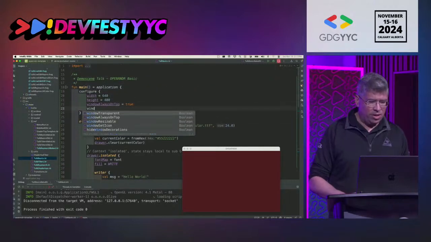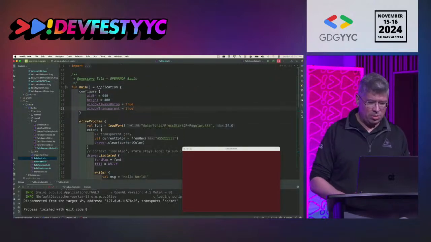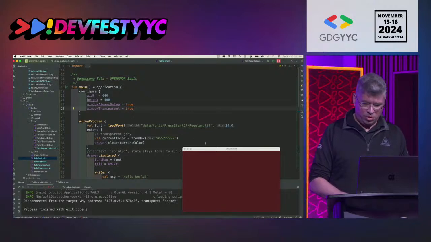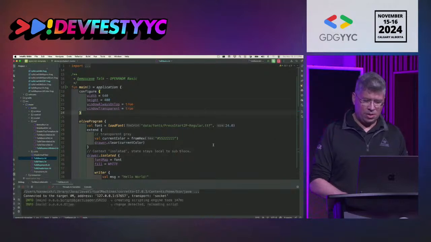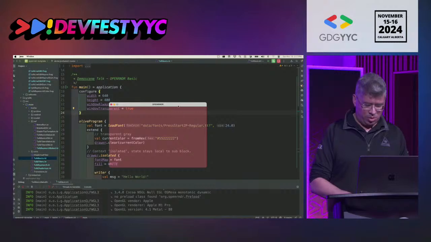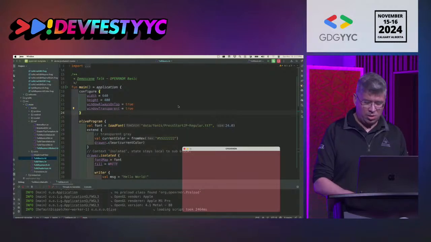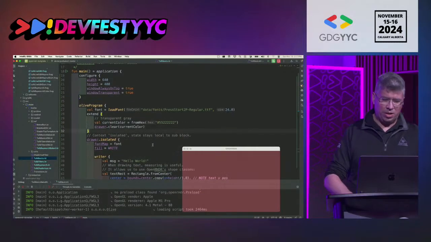The other thing I can do is specify that I want this window to be transparent. If you've looked a little bit at the code behind it, I'm going to restart this again. All right, so we have a transparent window, and that's kind of fun. We'll be able to look at the code as I'm typing without having anything blocked out, so that's cool.